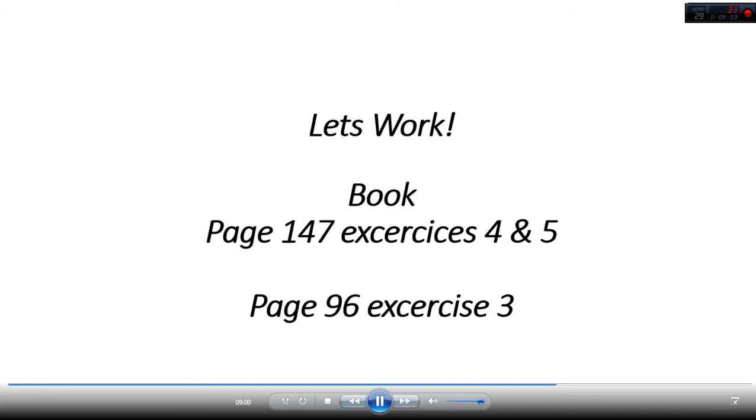Okay, with the things that we learned, we're going to try to make some exercises. For this, we need you to go to page number 147, exercises 4 and 5, and for page 96, exercise number 3. You can go back in the video to know the structure of the clauses. We're going to give you a minute. You can pause the video, and when you finish, you can play it again and see if you were right. Okay, so pause the video.